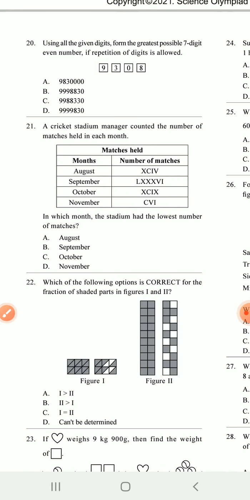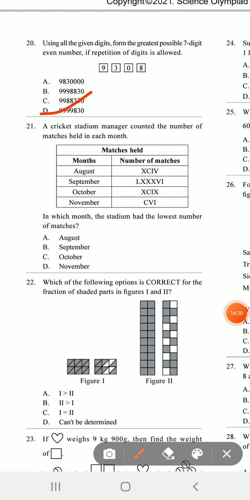Next, using the following digits, form the greatest possible 7-digit even number, that is divisible by 2, if repetition of the digit is allowed. So 9308, if you repeat again and again, then you find out the greatest number is D. So D is the answer.